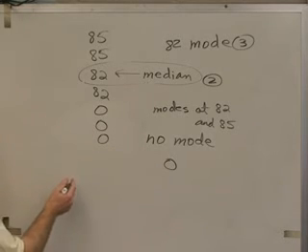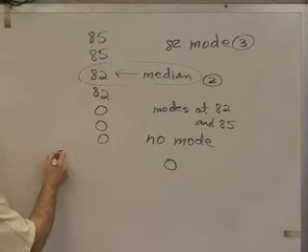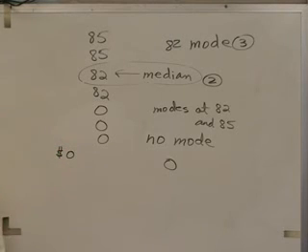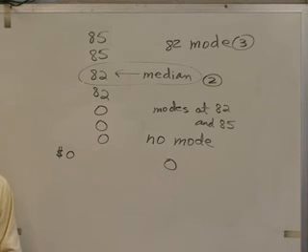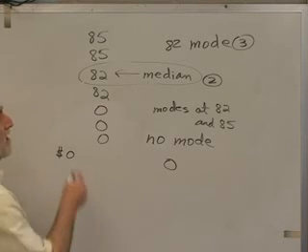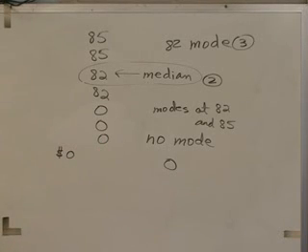It's like the difference between saying, I have a 0 balance in my bank account, that would be the 0, or saying, I don't have a bank account, that would be the no mode. Okay, so that's sort of a good summary, I hope, of mean, median, and mode.